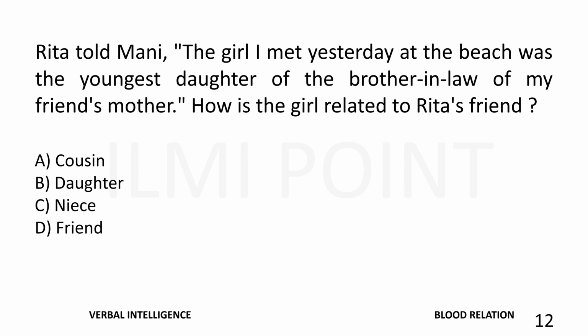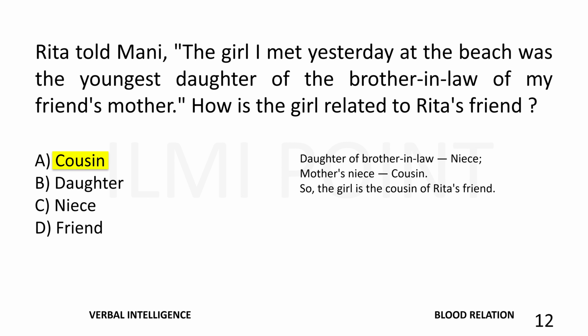Rita told Mani, "The girl I met yesterday at the beach was the youngest daughter of the brother-in-law of my friend's mother. How is the girl related to Rita's friend?" The right answer is cousin. Daughter of brother-in-law is equal to niece, and mother's niece is equal to cousin. So the girl is the cousin of Rita's friend.